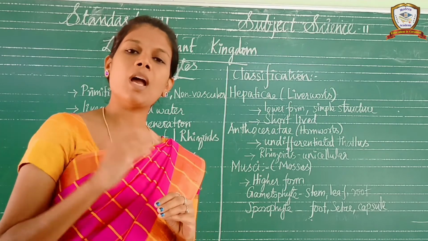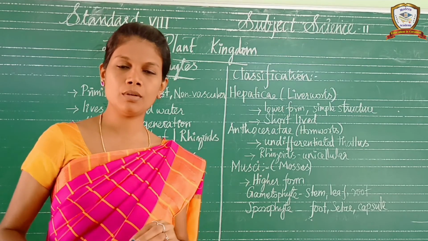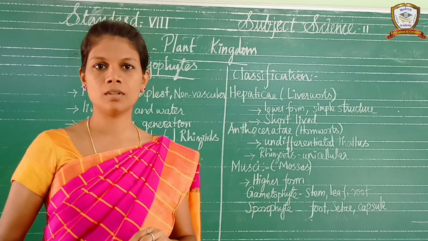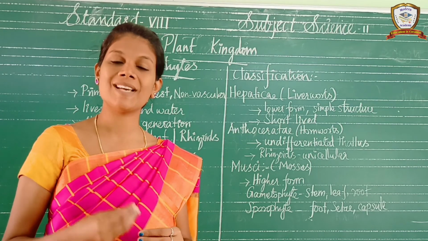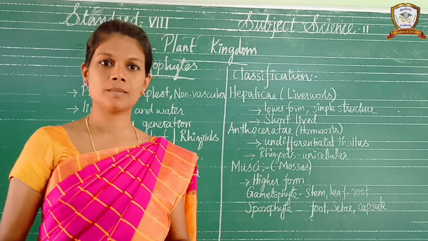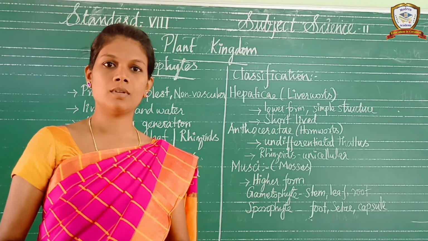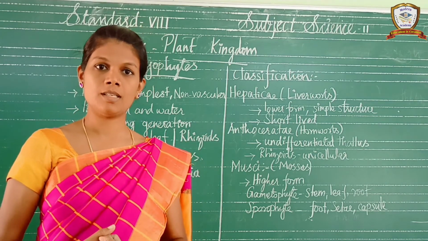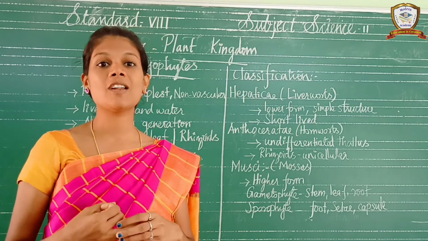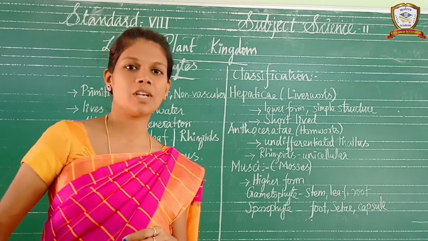What is the meaning of non-vascular cryptogam? First of all, do you know what vascular is? Vascular bundle: the xylem and phloem. These vessels together form the vascular bundle.